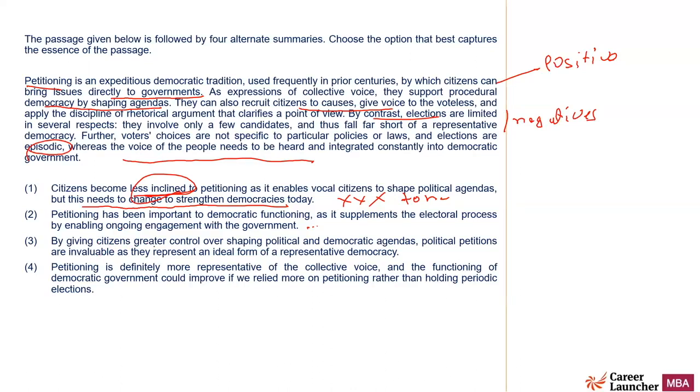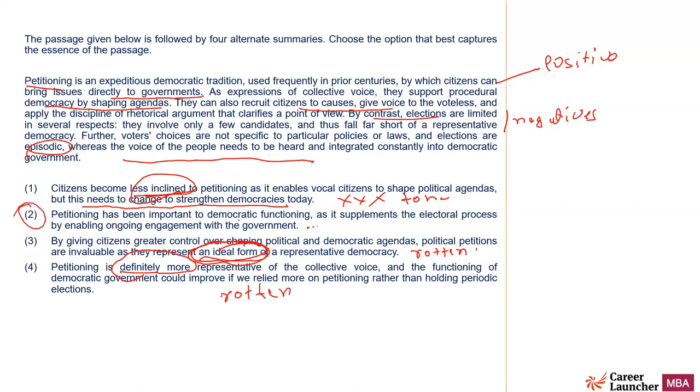Third, by giving citizens greater control over shaping political and democratic agendas, political petitions are invaluable as they represent an ideal form of representative democracy. Here is the problem. Nowhere he has talked about that it is ideal form. Rotten word. Can be ruled out. Petitioning is definitely more representative of the collective voice. Look at the tone. Definitely more. Again, extreme. 2 is the right option.